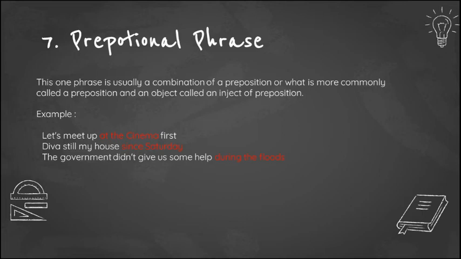For example, the first example, let's meet up at the cinema first. Nah, di sini prepositional phrase-nya adalah at the cinema. And then the second example is, Diva has stayed at my house since Saturday. Prepositional phrase-nya adalah since Saturday. And third example, the government didn't give us some help during the flood. Prepositional phrase-nya adalah during the flood.